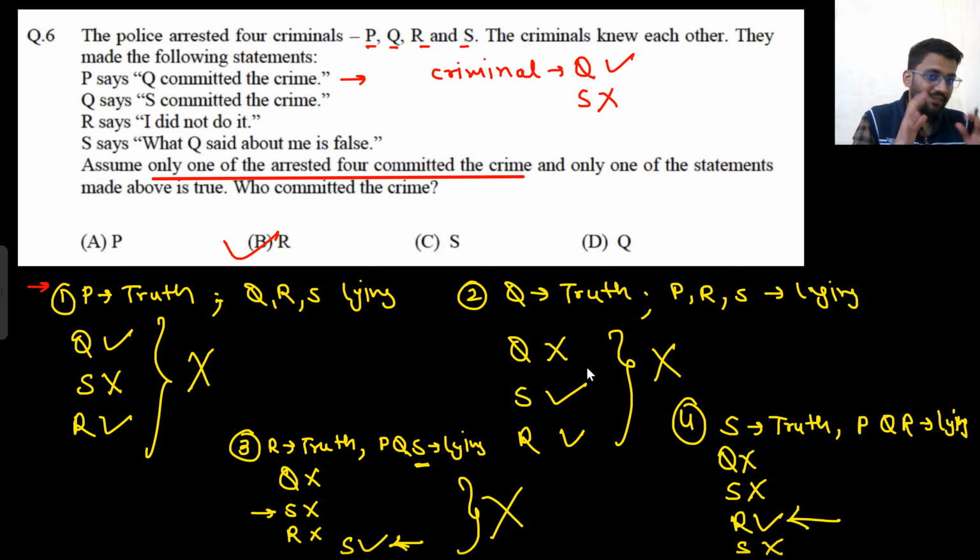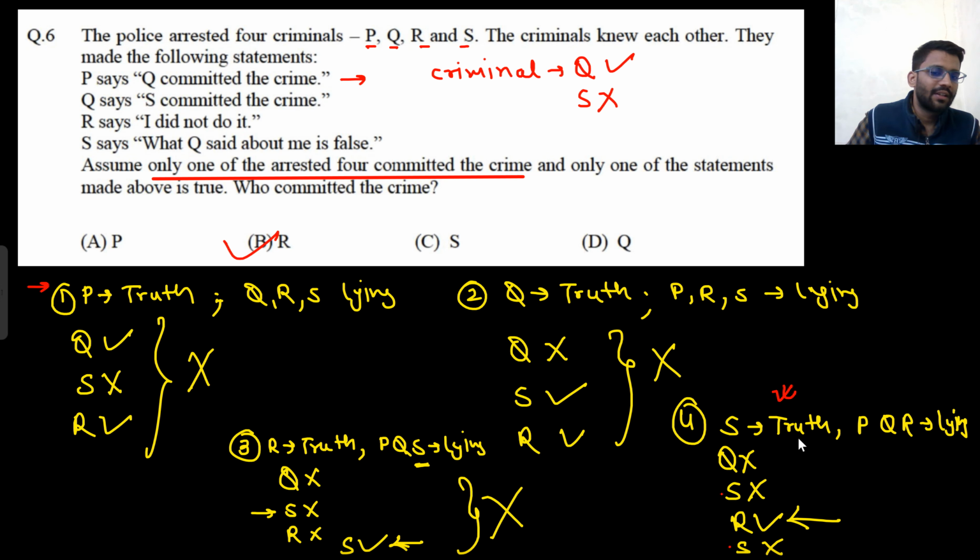If there is any ambiguity, then this also will be eradicated. But let's check if there is any ambiguity. So we go to S. S is saying that what Q said about me is false, and S is saying the truth. So what did Q say about me? S committed the crime, and that is false. That means S did not commit the crime. So here also it is saying S did not commit the crime, and here also it is saying S did not commit the crime. That means there is no ambiguity. So R is the criminal.